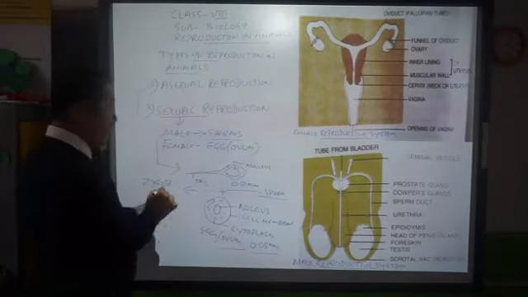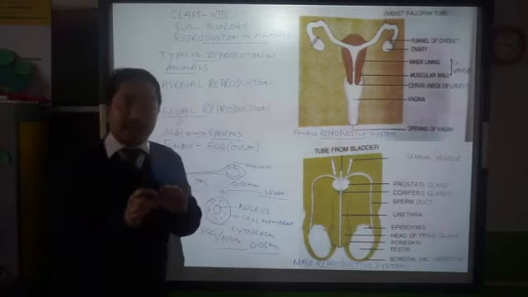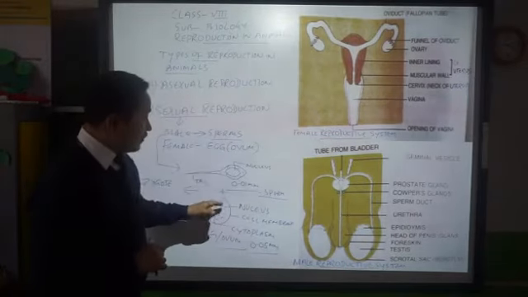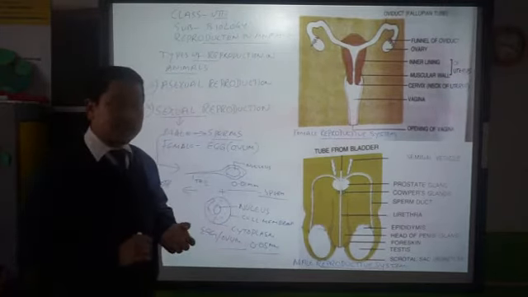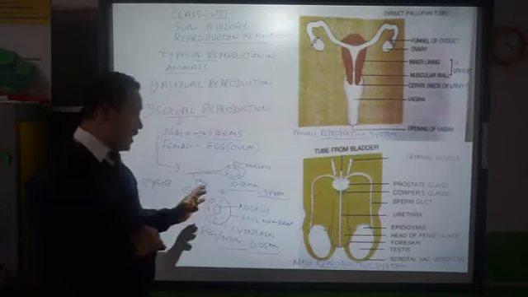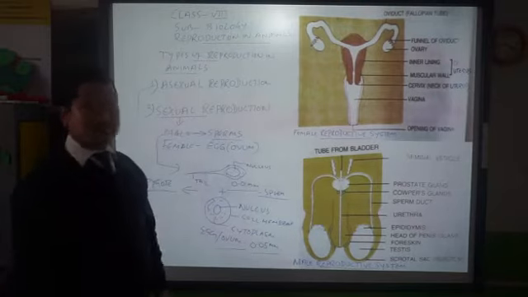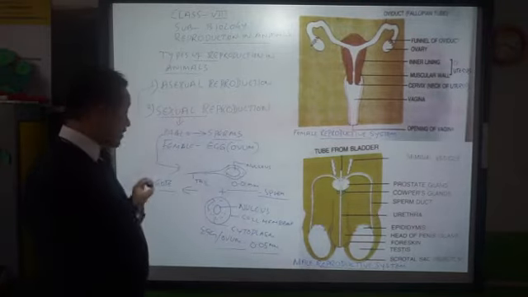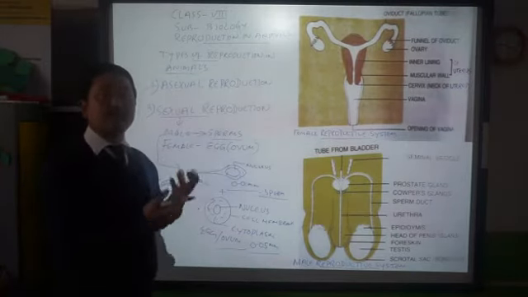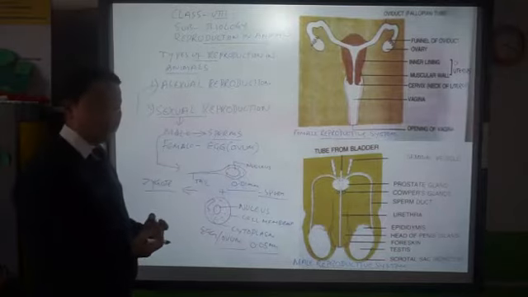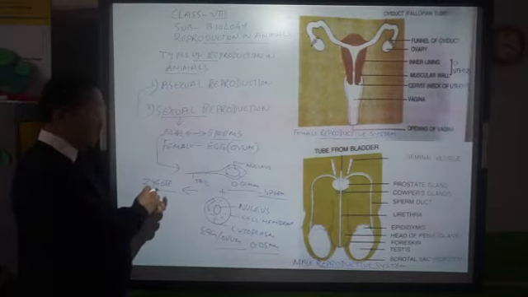So when these male and female reproductive cells unite, the process of the union of male and female gametes is called fertilization. After the fertilization, a zygote is formed. Once a zygote is formed, the new life begins now, within the mother's womb, within the mother's body. So the new life begins here in the form of a zygote.